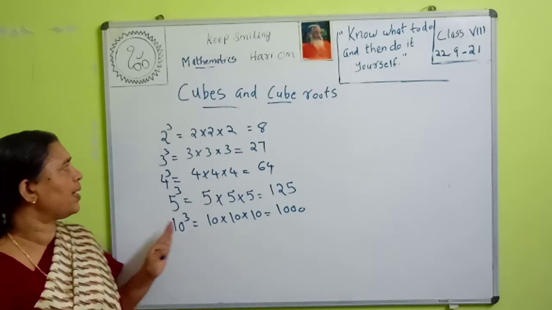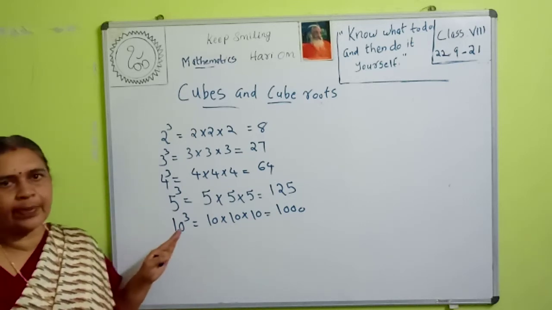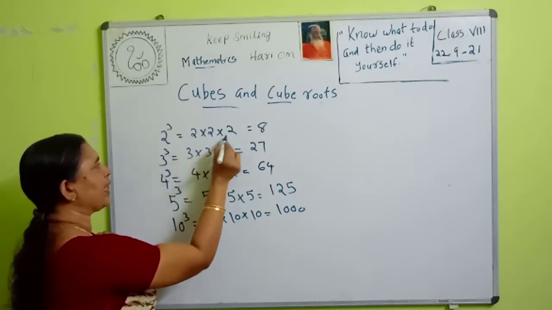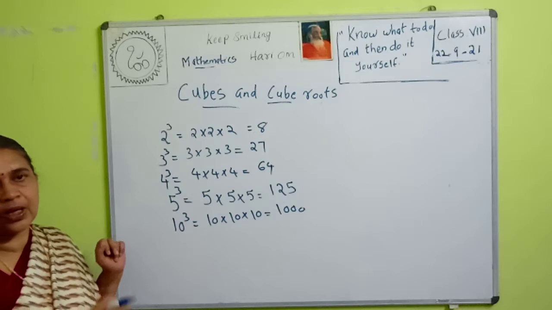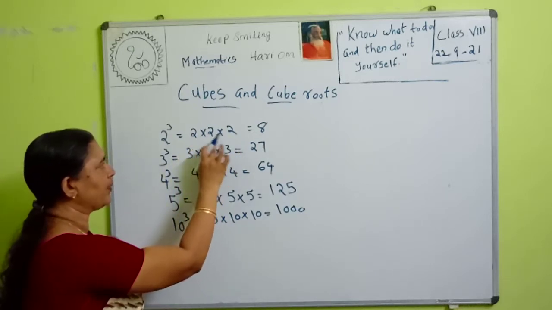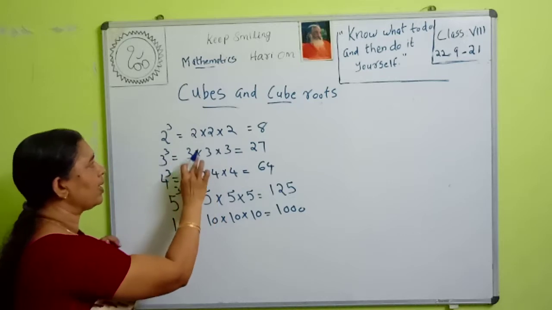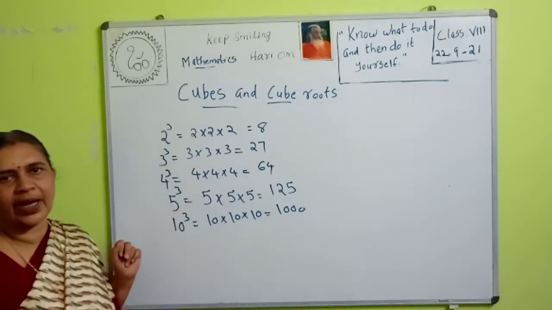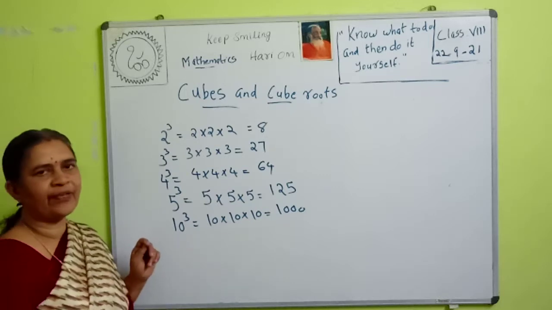Perfect cubes. So if a number is a perfect cube, then all the factors are in triplets. Triplet means all the factors are in 3. Here 2 is 3 times, here 3 is 3 times, here 4 is 3 times. So all are in triplets. So these are all perfect cubes.